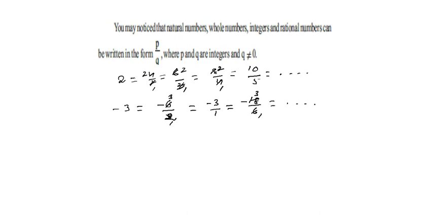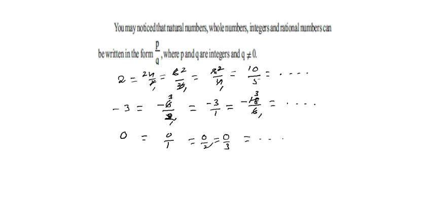That means the natural numbers and the integers. And you may observe one more example here. You take 0. How do you represent the 0 in the P by Q form? 0 by 1, where 0 and the 1 are integers, and the denominator 1 is not 0. You may write 0 by 2. You may write 0 by 3. That means 0 is also written in the form of P by Q. Hence, the natural numbers, whole numbers and the integers, all these are represented in the form of P by Q.